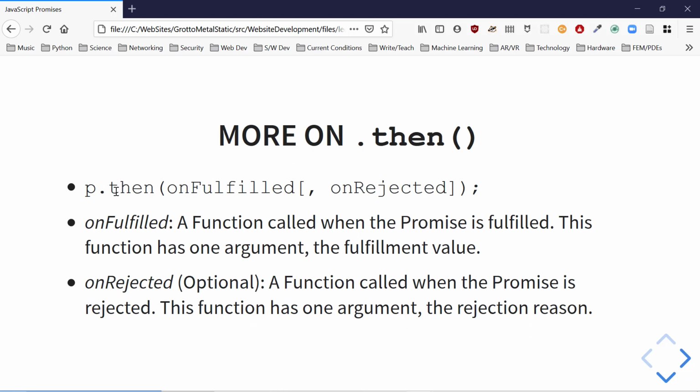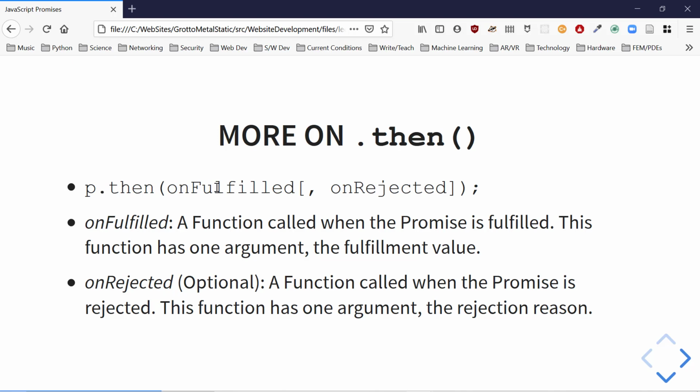More on then. We use the then part. When we're handed a promise, not what we're creating here to play with, but we're going to be handed promises when we call something like a fetch API to go get data from a server. We're going to get the data from that by calling its then clause.